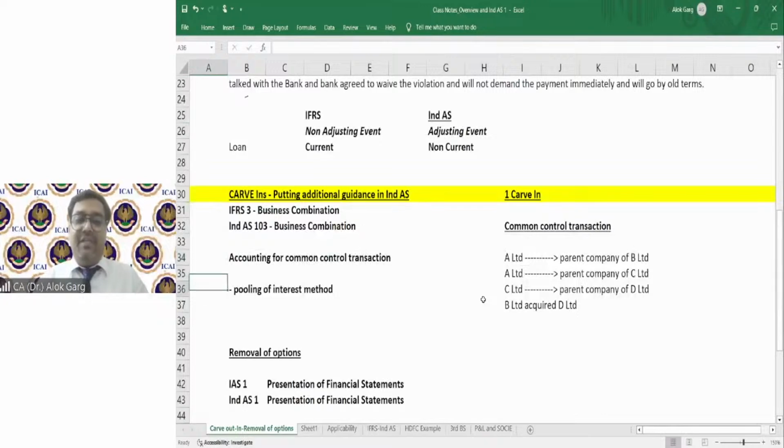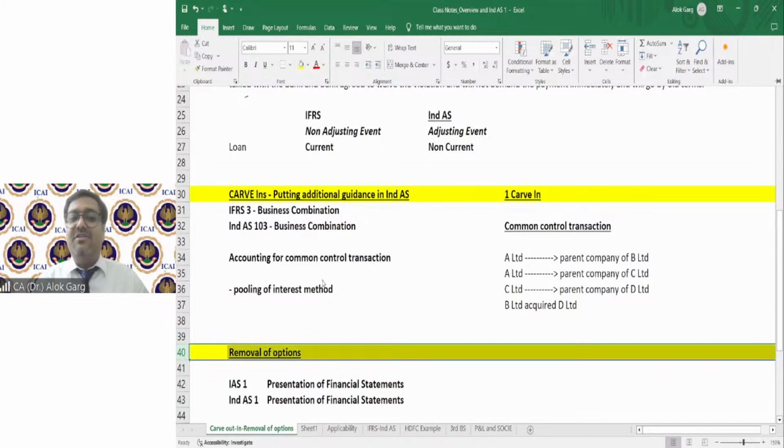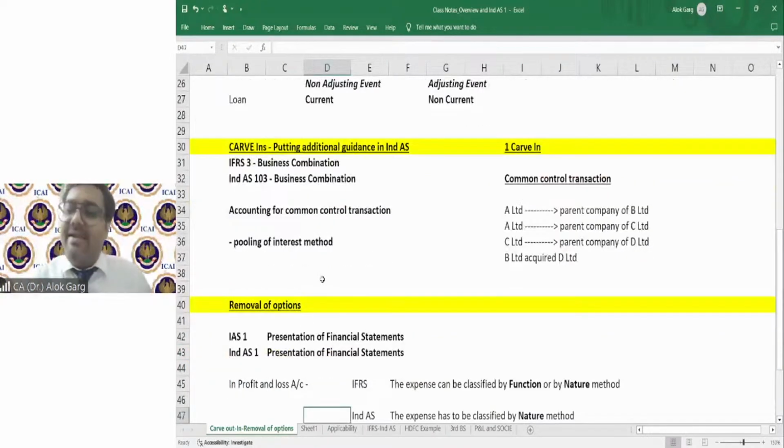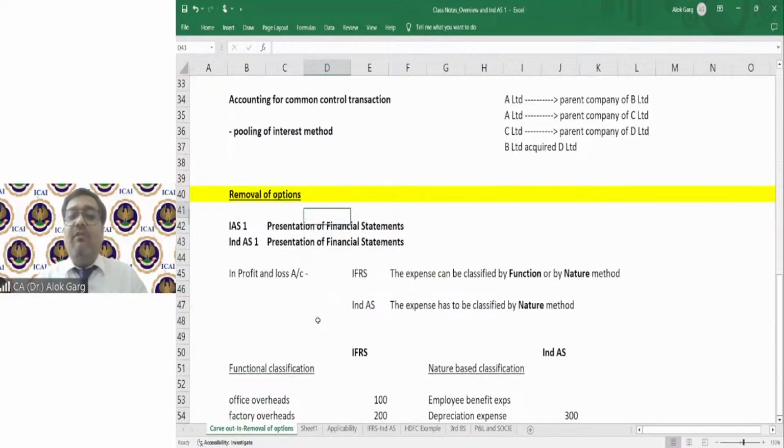The third kind of change is removal of option. The third change is removal of option. What is this change? Removal of option. Standard says removal of option. Removal of option means removing the option. In IFRS, at two places, more than one option is given. How many of you remember AS 10, property, plant and equipment standard?